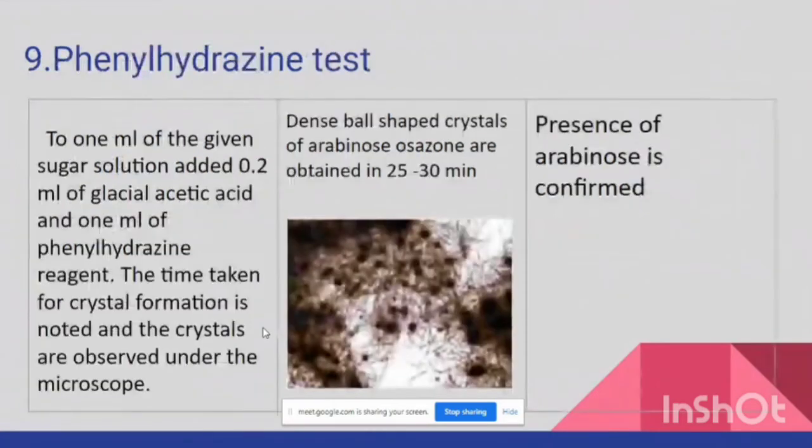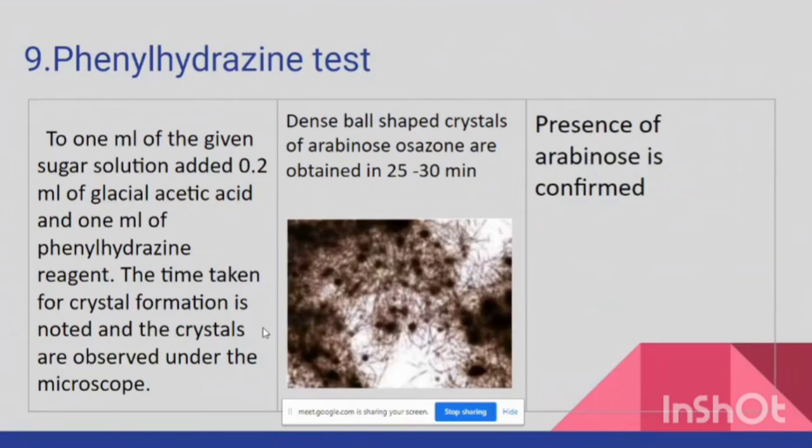Phenylhydrazine test. The phenylhydrazine test is almost a confirmatory test for all the carbohydrates that we are analyzing. For arabinose, we get dense ball-shaped crystals within 25 to 30 minutes of the experimentation. That confirms the presence of arabinose.